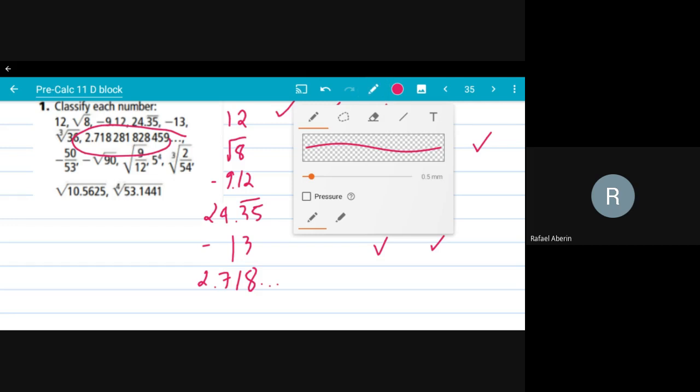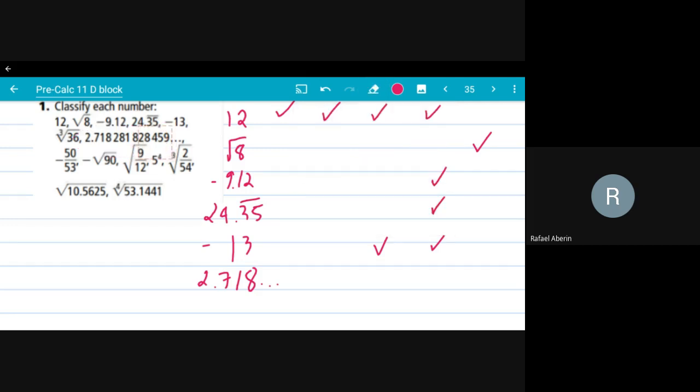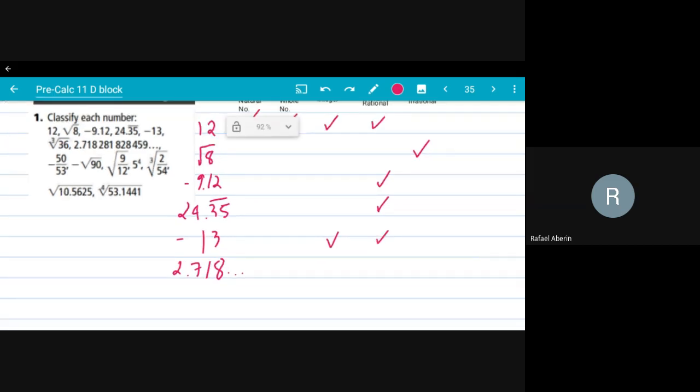Now, take note though, when I turn the other one into a rational number, it is because it is non-terminating, meaning it is repeating itself and there is a pattern. This pattern doesn't end. But here, it doesn't end, but there is no pattern. That's why this one is just an irrational number.